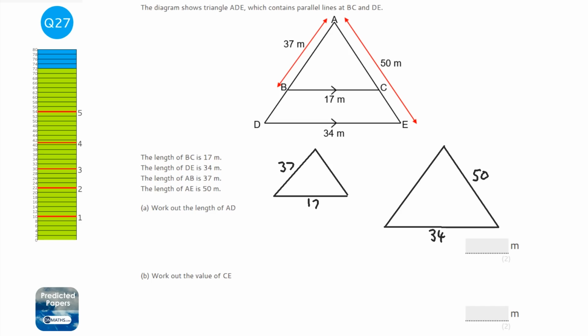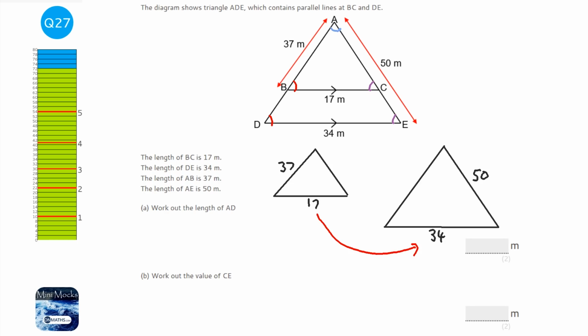Okay, now a second most important thing to realise with this question is that these 2 triangles are mathematically similar. The reason is that the top angle here is shared. These 2 here are both corresponding because they're off a parallel line, and it's the same with these 2. And any 2 triangles that have exactly the same angles will always be similar, which means that one's an enlargement of the other. And with enlargements, we're always thinking about scale factors. So we've got to find out what you times 17 by to get to 34. So on my calculator, I do 34 divided by 17.